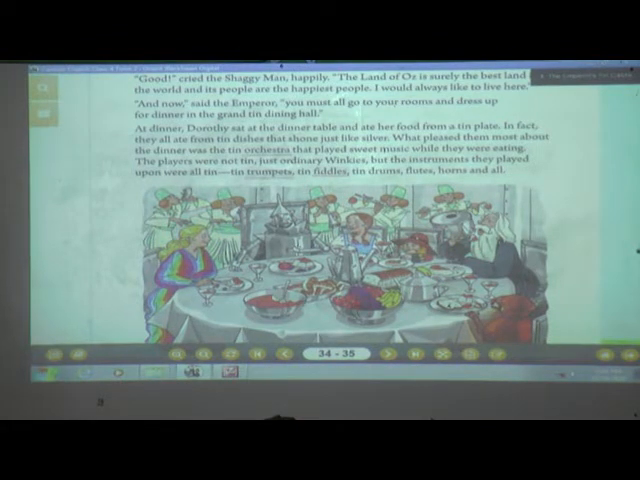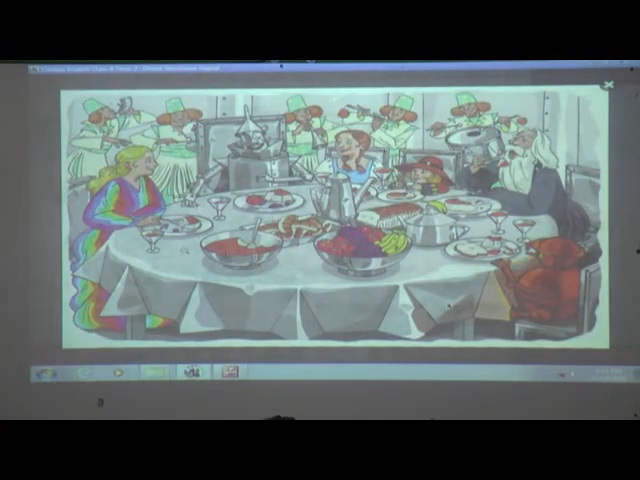Let's see now what is there in the dining hall. You can see from the image also that everything is made of tin. We'll see in the next paragraph what was there in the dining hall. Now where have they come? Yes, they have come to the dining room. So here at dinner, Dorothy sat at the dinner table. Can you see Dorothy sitting and eating her food from a tin plate? Can you see here everything is made of tin?